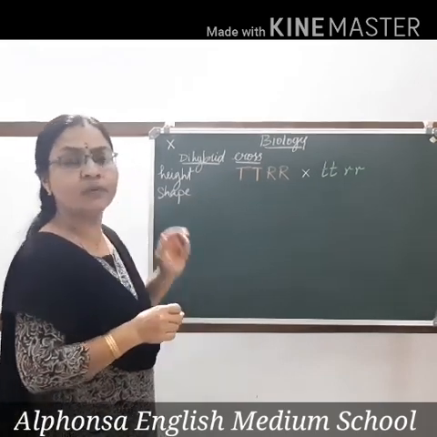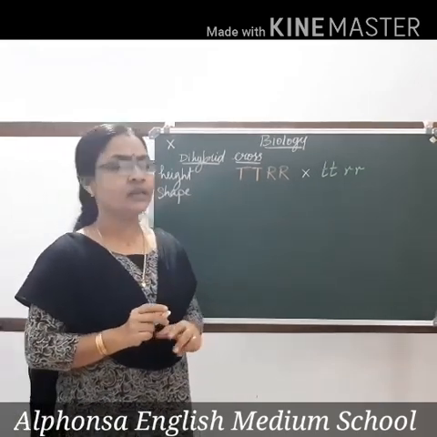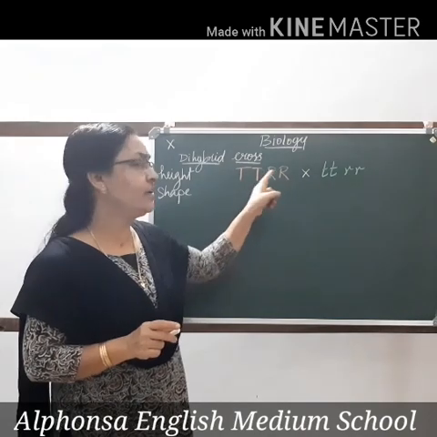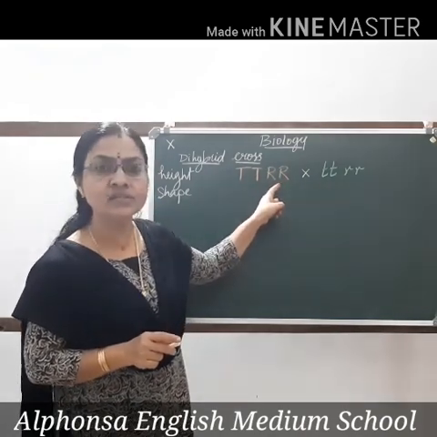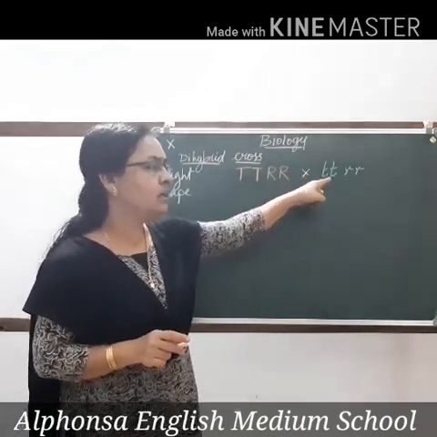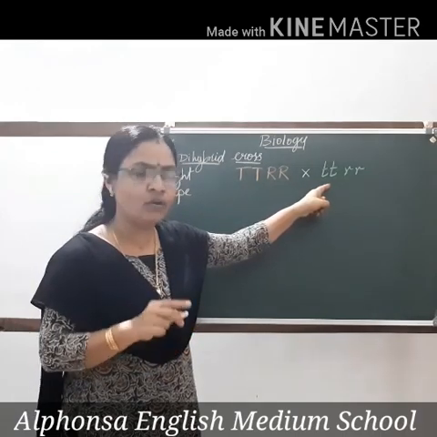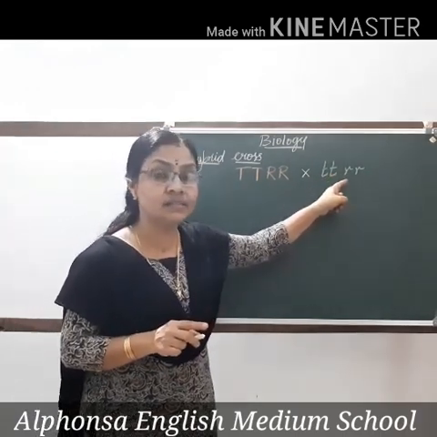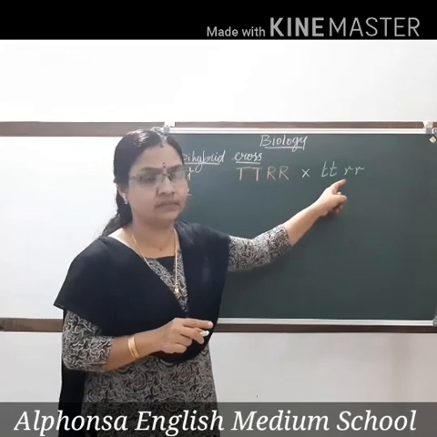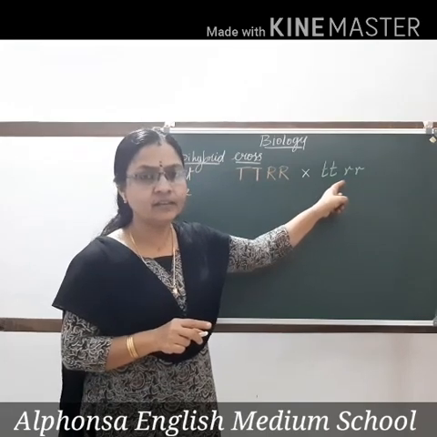So a tall plant having round seeds is crossed with a dwarf plant with wrinkled seeds. Clear? That is the first step.